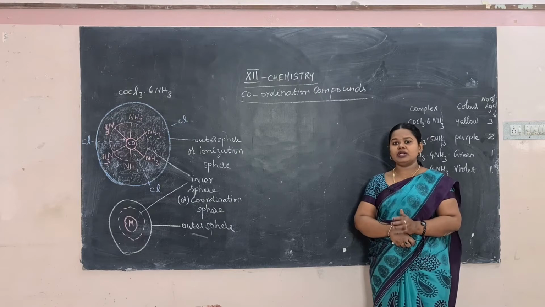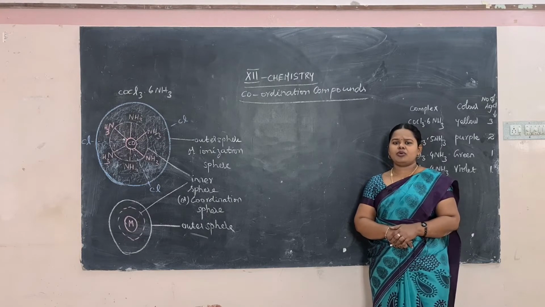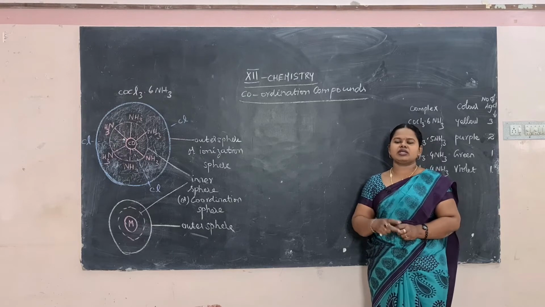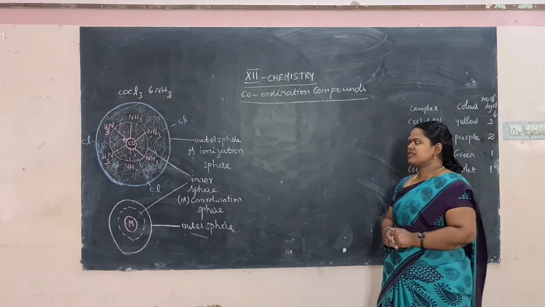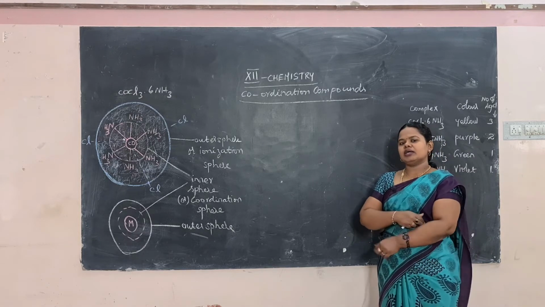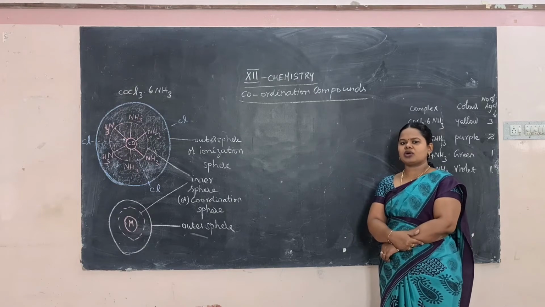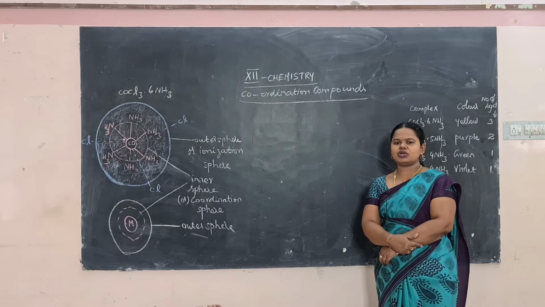The metal ion will donate a pair of electron and it will form a compound. Here the ligand will donate a pair of electron to the metal ion and form a compound. That bond is known as a coordinate bond. So you can see coordinate bond in coordination compounds.